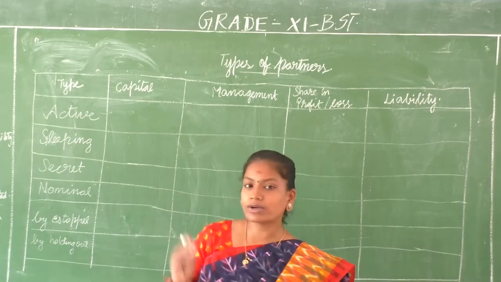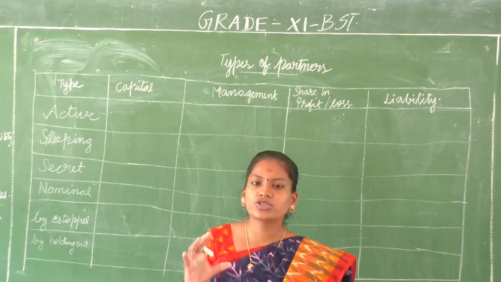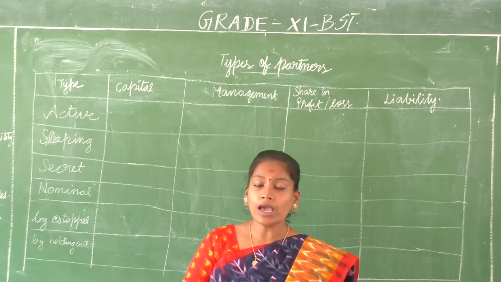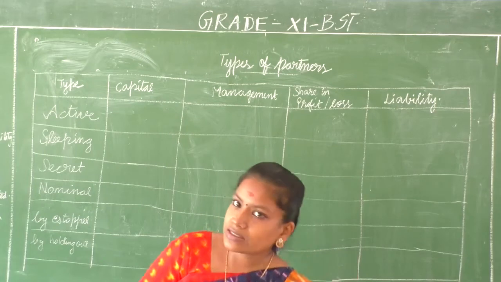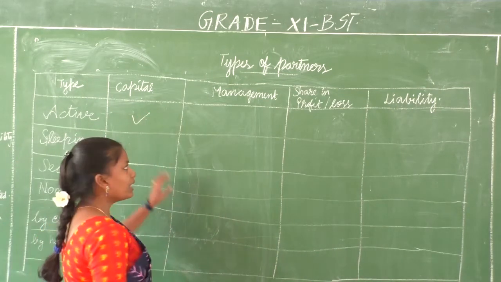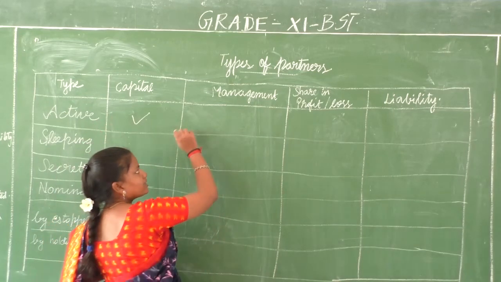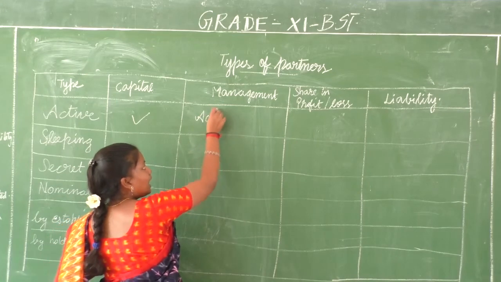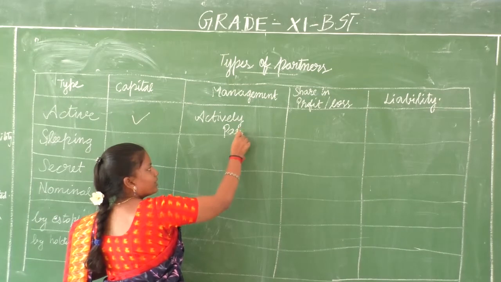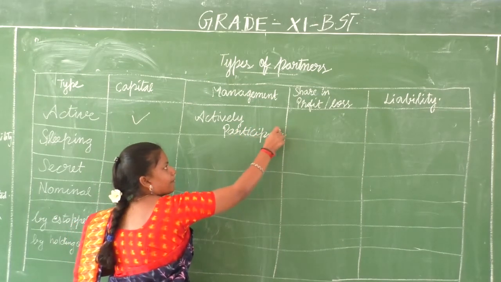Now the active partner, what is the importance of an active partner? He or she majorly contributes towards the management. He or she actively participates in the day-to-day business activity, and of course there is a capital contribution. An active partner should contribute the capital. And management, how does he participate? He or she actively participates.